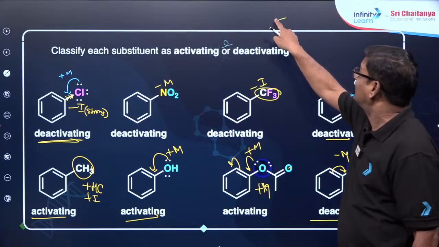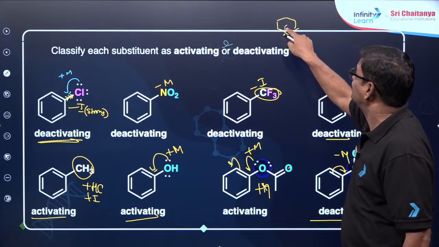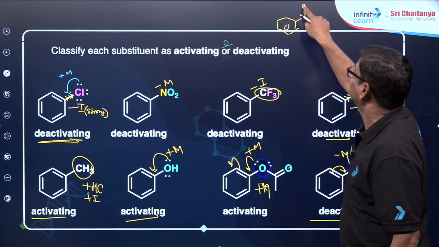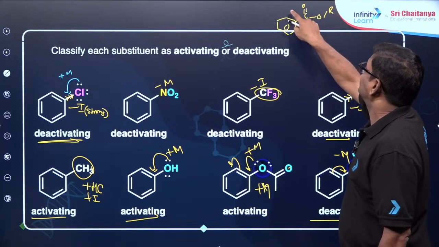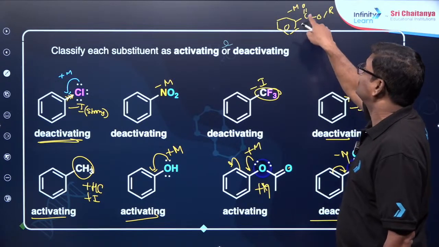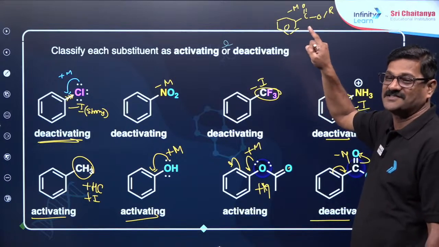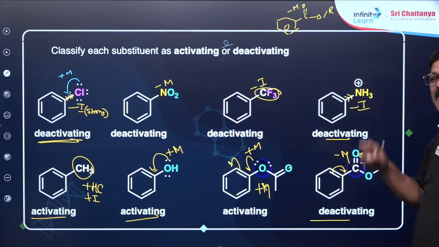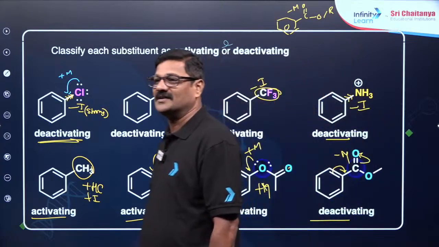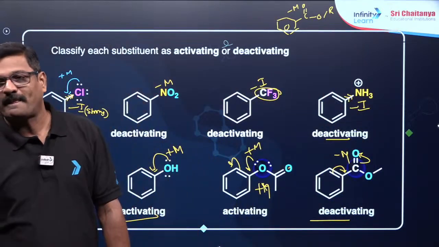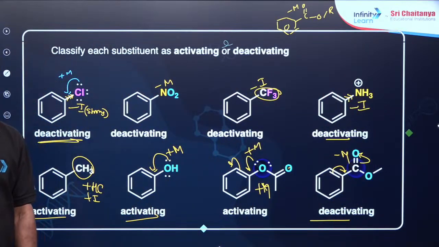If an ester is given like this, this is also an ester. And if this is the case, you can say negative mesomeric effect. If the C double bond carbonyl of the ester is attached, that is a negative mesomeric effect. If the oxygen of the ester is attached, that is a positive mesomeric effect. That is of the ester functional group. Ester functional group, understand?